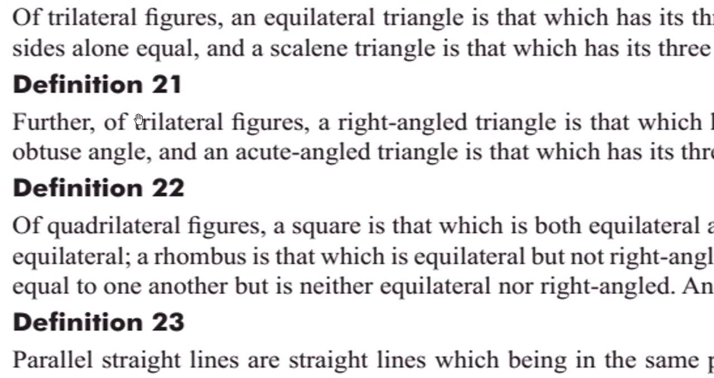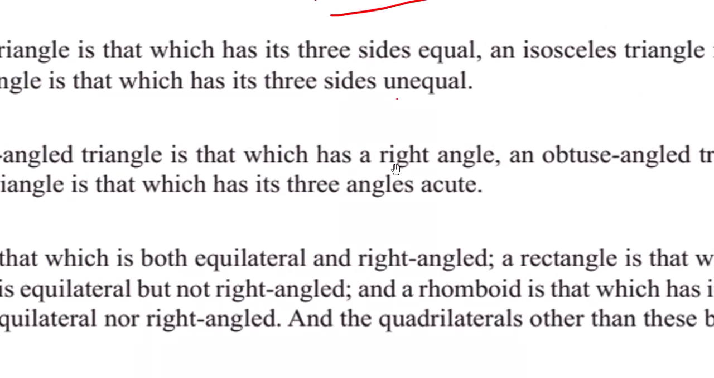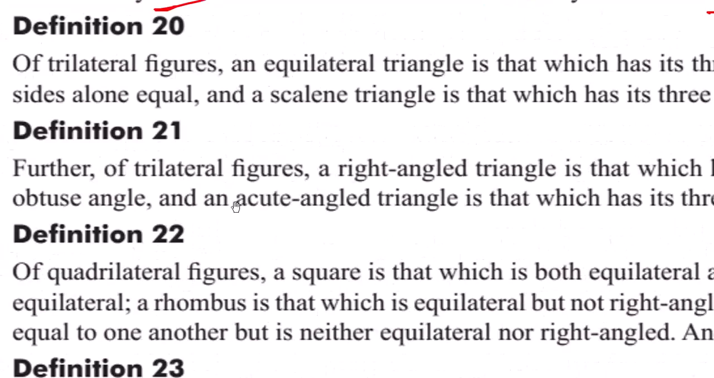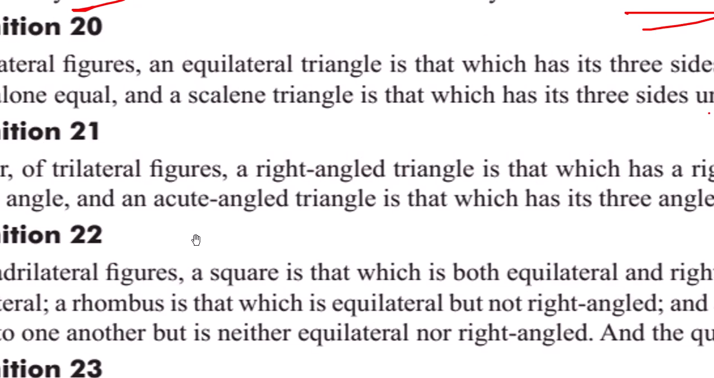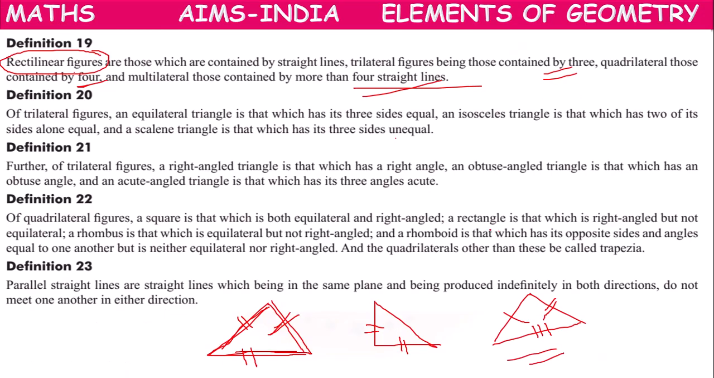Next, 21. So further of trilateral figures, a right angle triangle is that which has a right angle. Obtuse triangle is that which has an obtuse angle. Acute triangle is that which has its three angles acute.